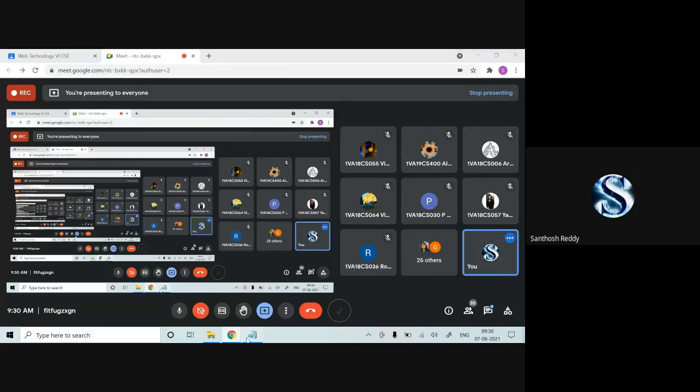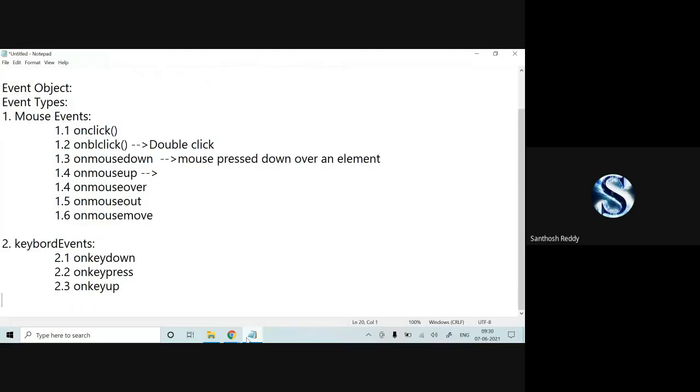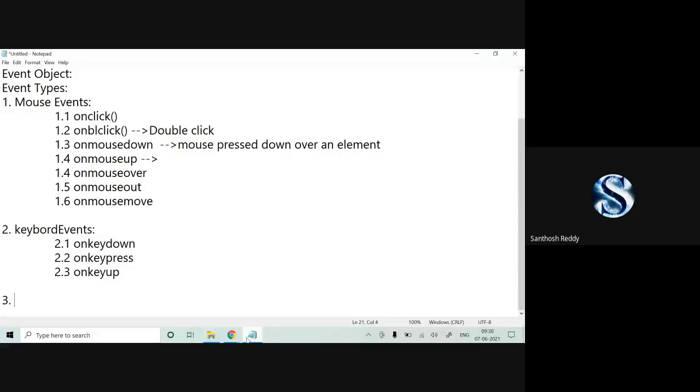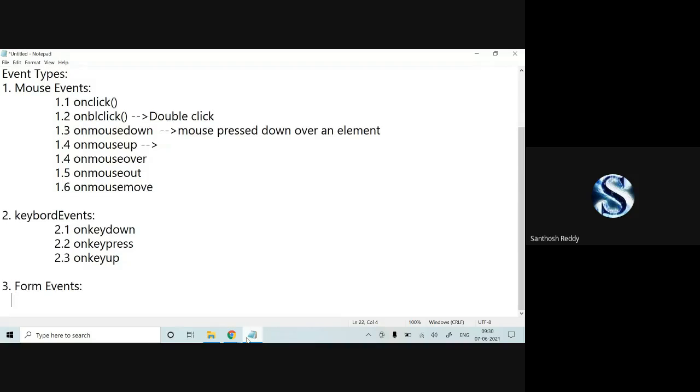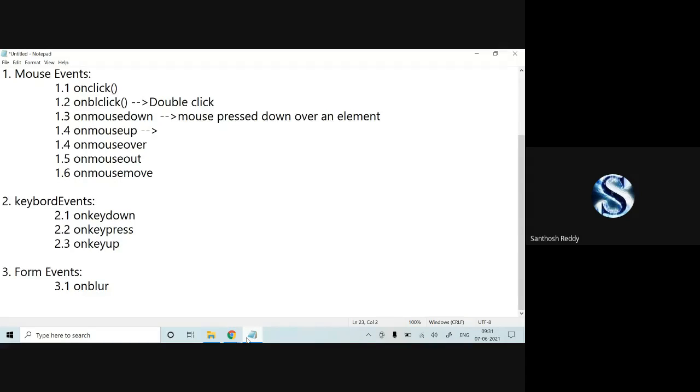Now, next event. Third, form events. Form events. 3.1. First one is on blur.